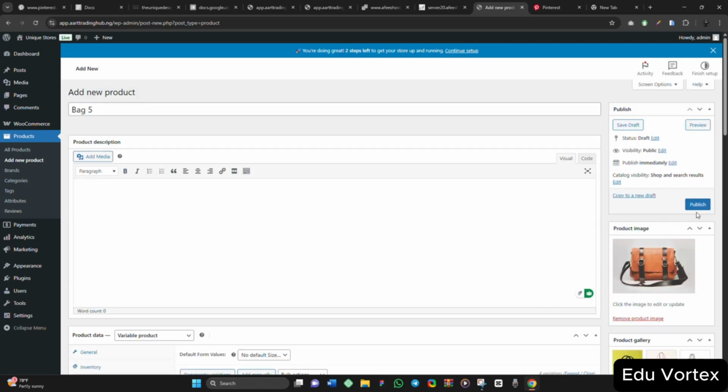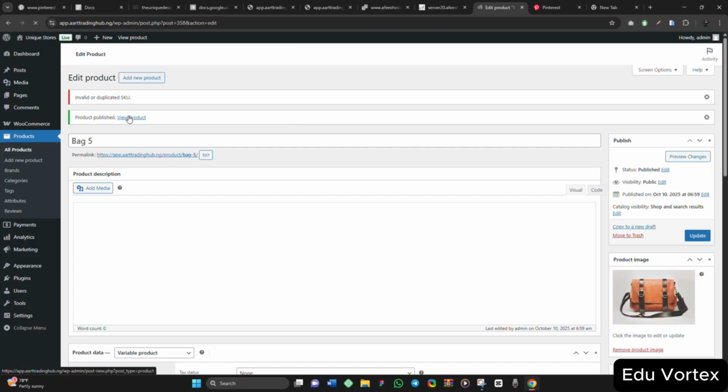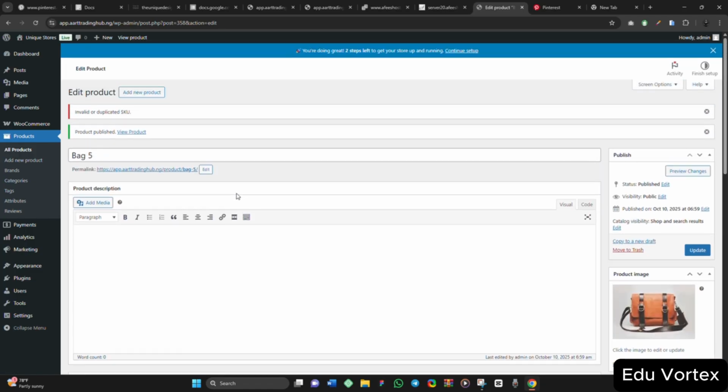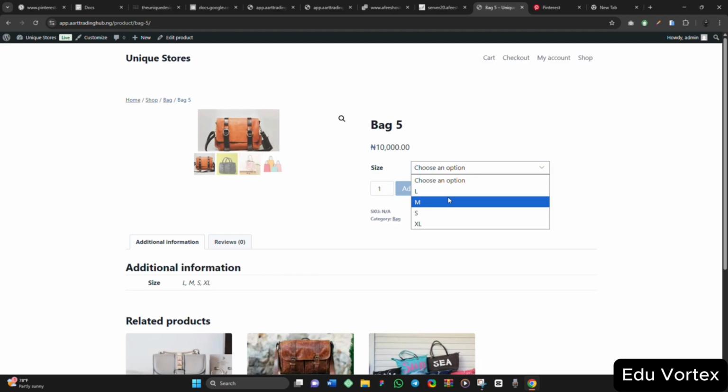The next thing for you is to publish your product, and that's the main difference between variable products and simple products. If I click on okay, invalid or duplicated SKU. The SKU is because we have used 20 for one before, but let's just leave it. View products, let's view our products. Look at the way it is showing. It is asking me to select option. Maybe it is small I want, maybe it is large I want. It's asking me to select the option I want before I can add it to cart. If I do not choose any option, this cart option won't show, and that is exactly how it works.